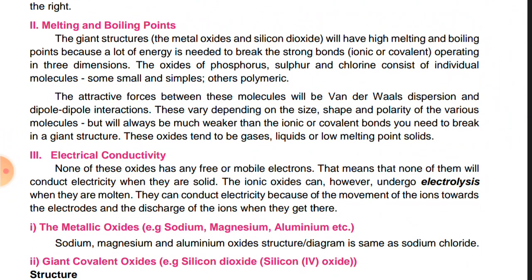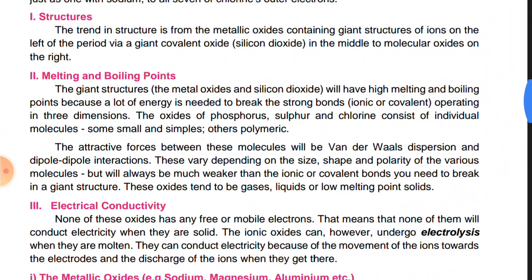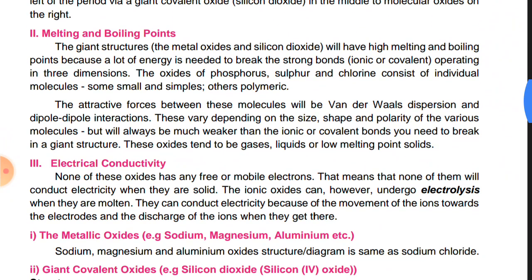Next, we will discuss the melting points and boiling points. The values of melting point and boiling point depend upon the forces of attraction which exist between the molecules of the compound. The metallic oxides have strong bonding, and due to this they have greater melting points. The non-metallic oxides, the last oxides of this period, are molecular solids having smaller size, and their melting point and boiling point are low.